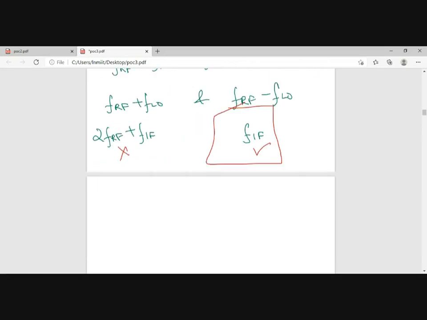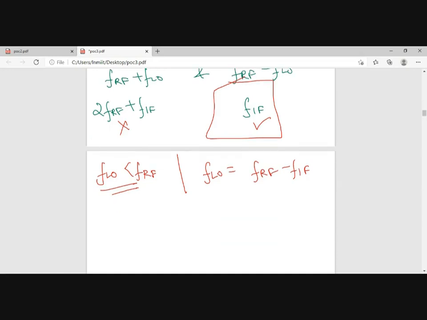Okay, and if we are going for a solution जो जल्दी जाते नहीं है, if LO is less than FRF, okay, special case है, if we are going for this solution, then what will be my frequency of local oscillator? If I pass this FRF minus FIF, what will be generated?